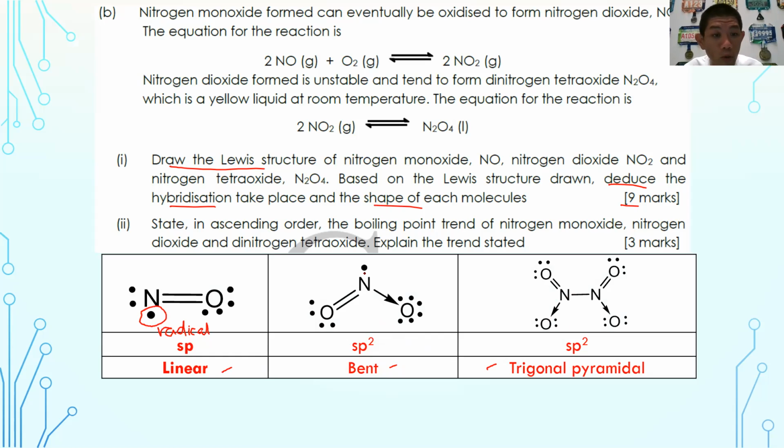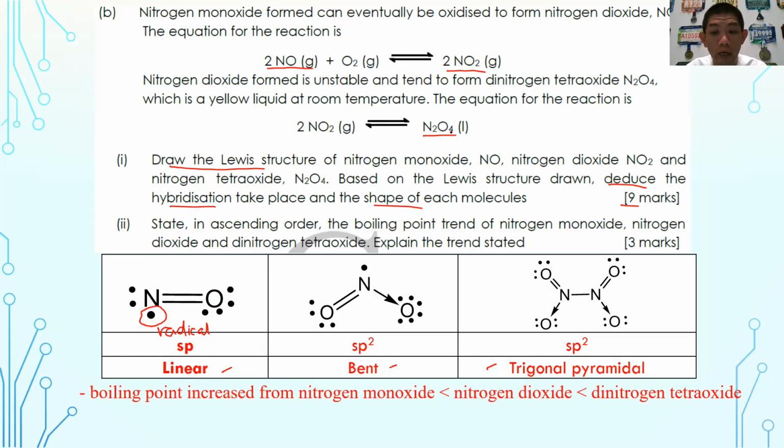Okay, and then number 2, state in ascending order the boiling point trend of the nitrogen monoxide, nitrogen dioxide, and nitrogen tetroxide, and explain the trend. So in here, you can see very clearly from the equation that nitrogen monoxide is a gas, nitrogen dioxide is a gas, and dinitrogen tetroxide is a liquid. So it is very obvious that the melting point, boiling point increase from NO to NO2 to N2O4.